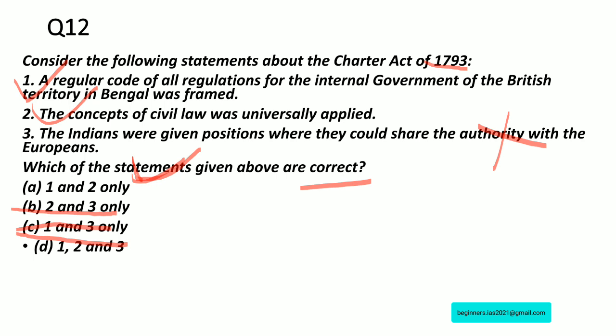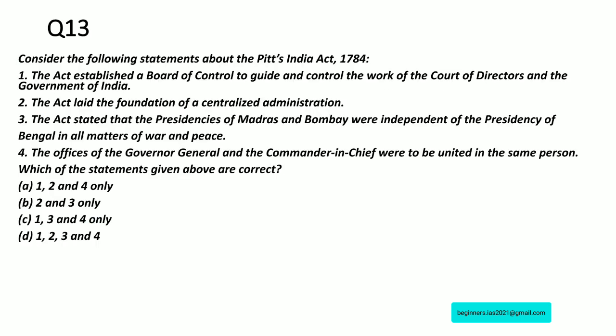One has to note that the Indians were not given the positions where they could share the influence or authority. The Indians were actually excluded to satisfy the demands of the Englishmen for their jobs. So based on our discussion, the answer would be A, 1 and 2 only. Let us move on with question number 13.